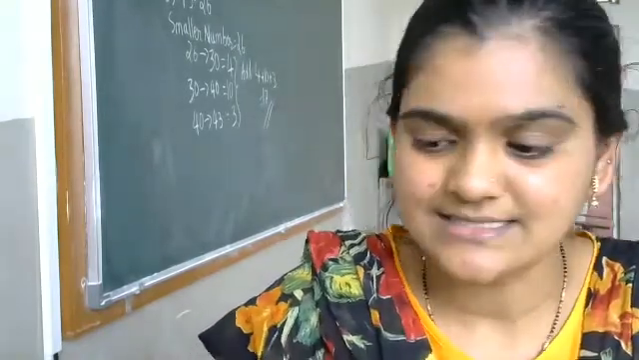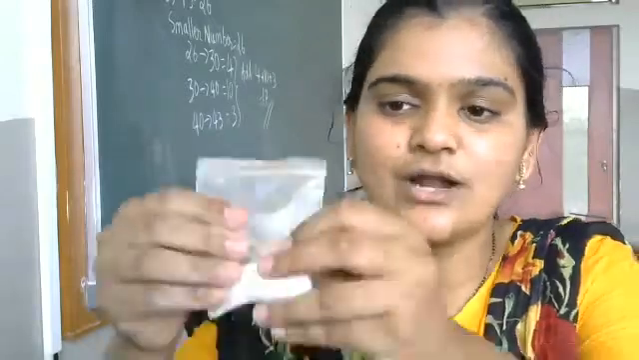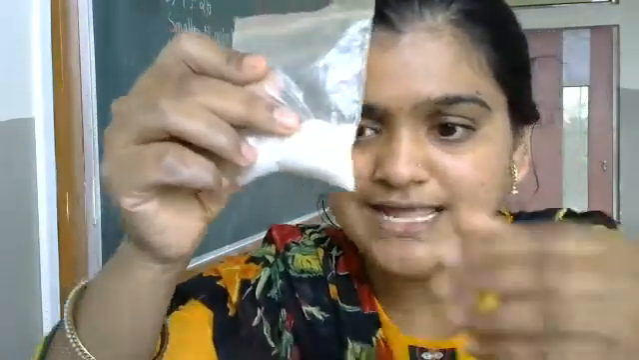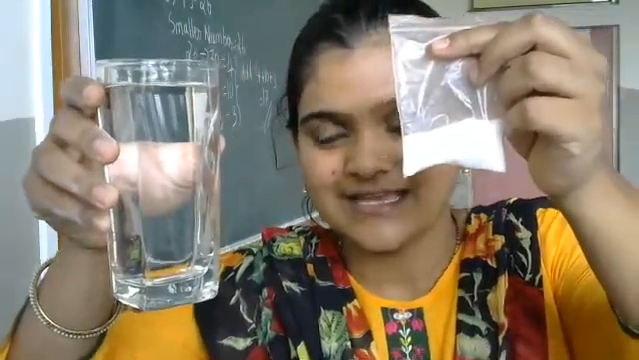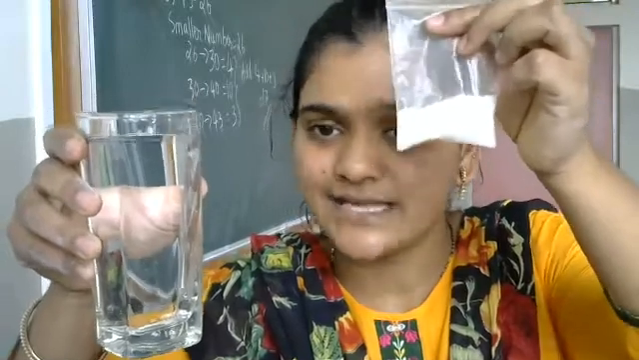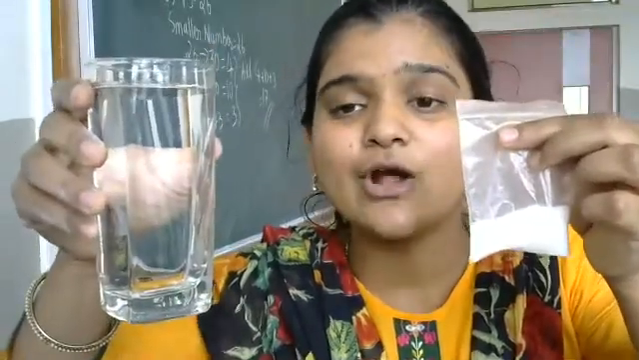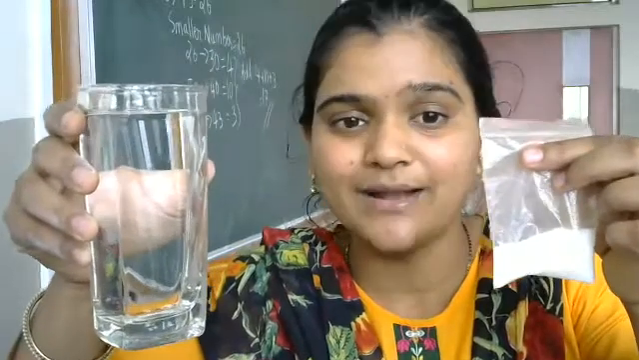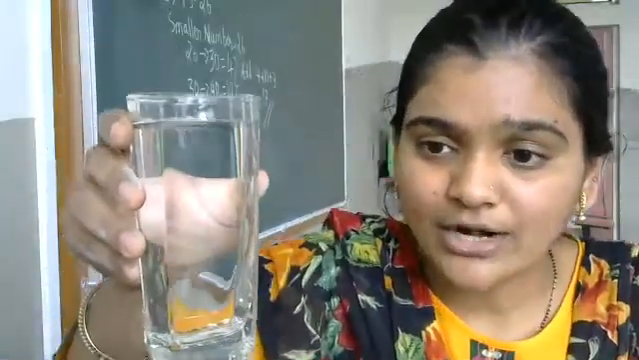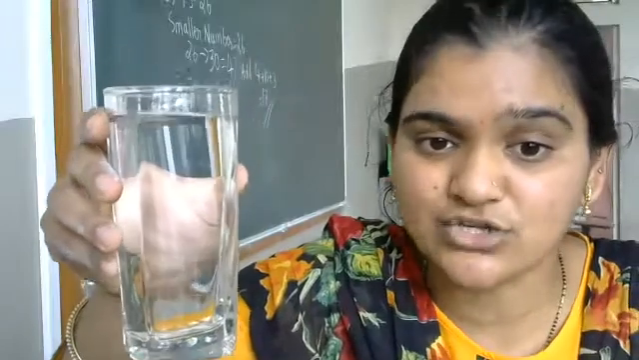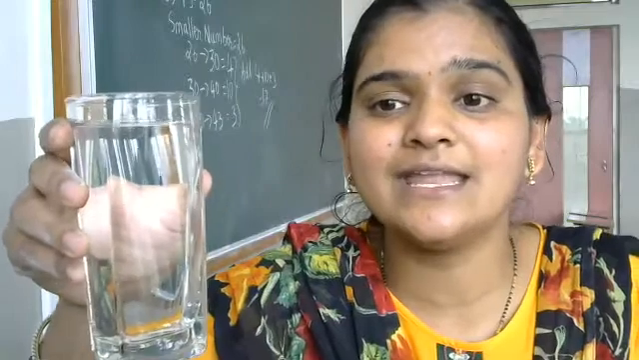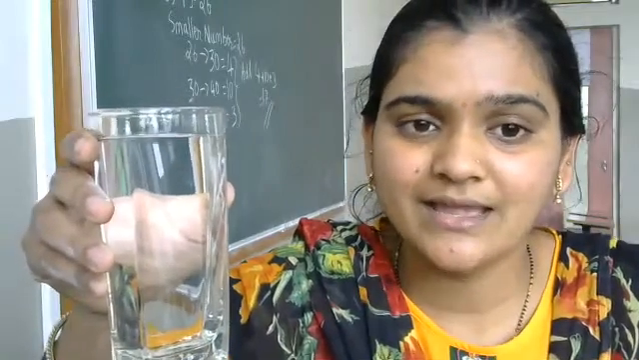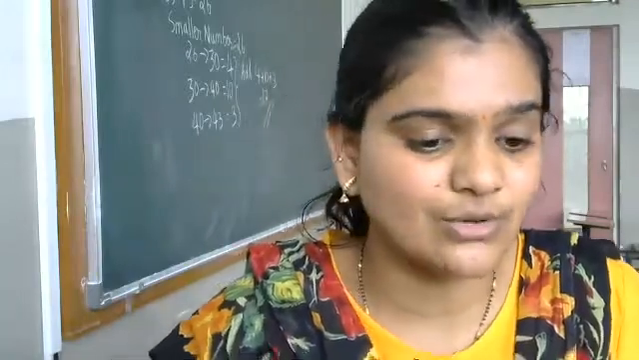Now see here. This is salt. I will be adding it to water. Here salt will be called the solute. The liquid will be called the solvent. And remember children, water is known as the universal solvent because the maximum number of things get dissolved in water. So, water is called a universal solvent.